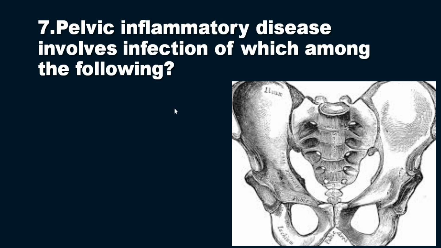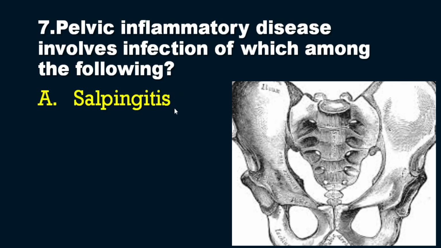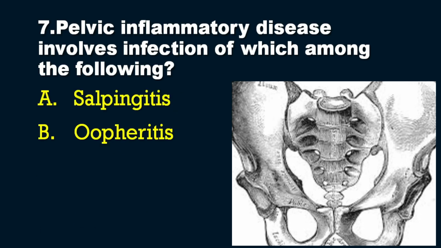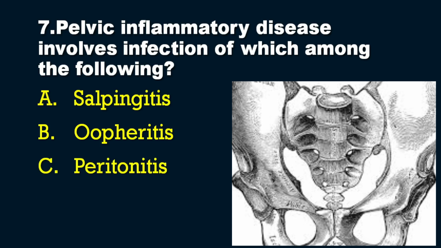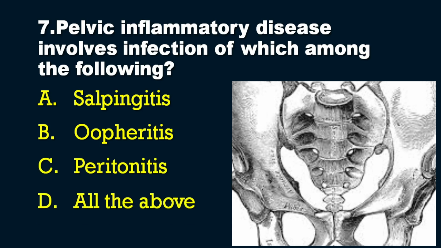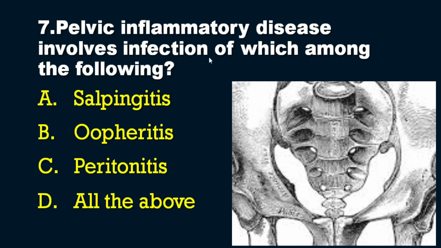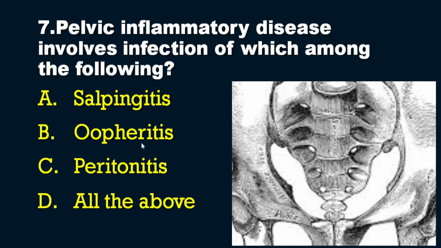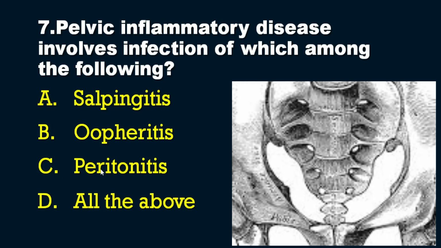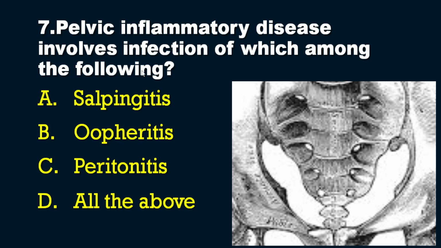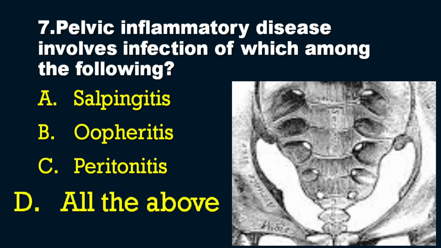Okay, so the options are option A, salpingitis, option B, oophoritis, option C, peritonitis, and option D, all the above. So you should understand what is pelvic inflammatory disease, and you should understand all these options also, like what is salpingitis, oophoritis, peritonitis. So obviously the answer for this question is option D, that is salpingitis, oophoritis, and peritonitis.